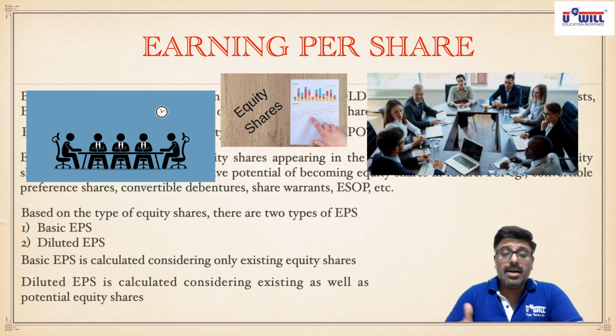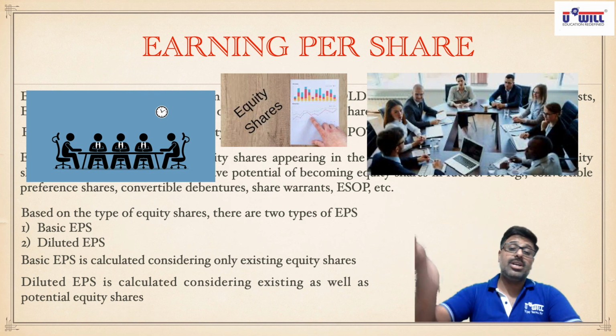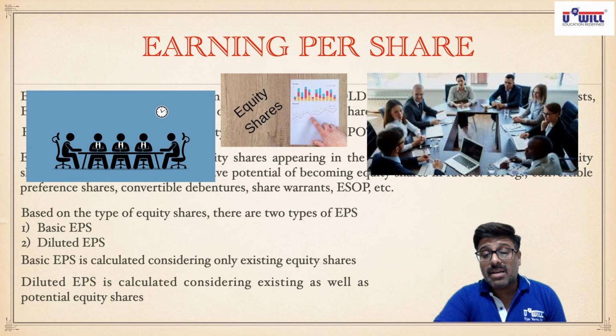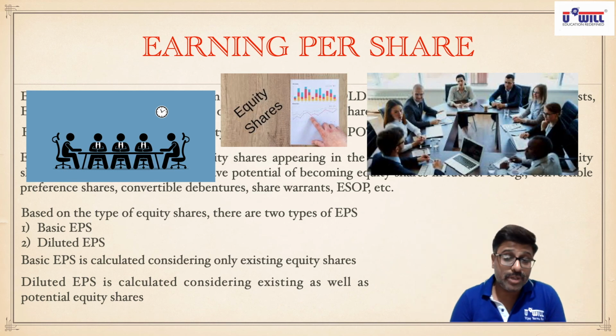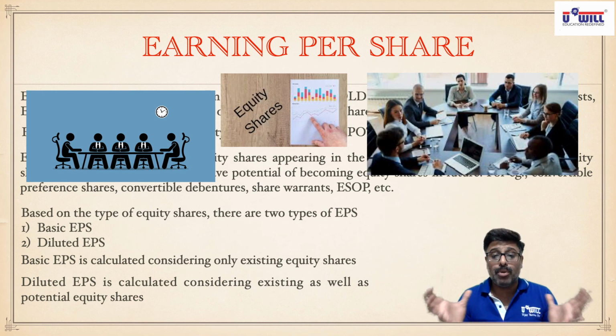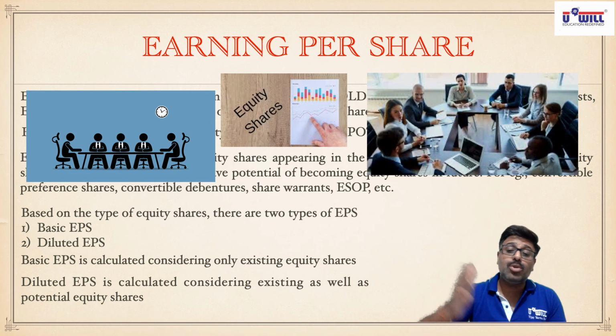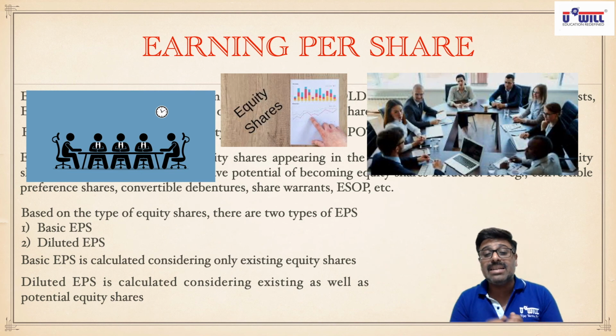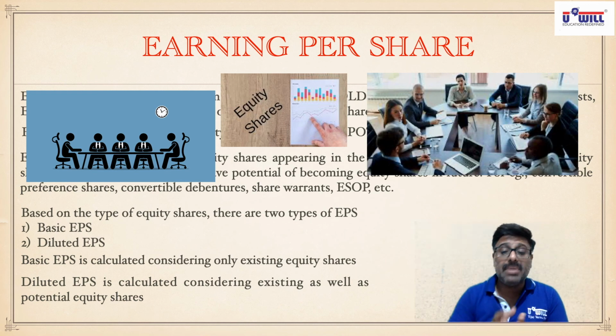Presently, the earnings of the company, the profits of the company, are divided and distributed amongst 5 shareholders. In future, the same profits of the company will get divided and distributed between 8 shareholders when debentures get converted into equity shares. So when you distribute the earnings between 5 shareholders, each shareholder will get more in proportion. In future, the same 5 shareholders will get less in proportion because they will have to share their pie with 3 more people.